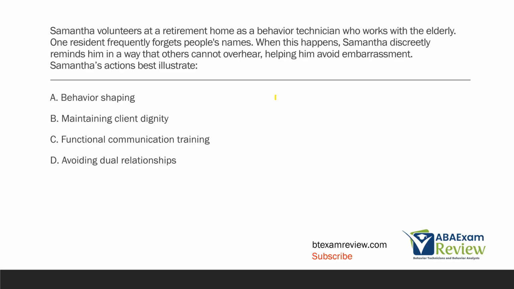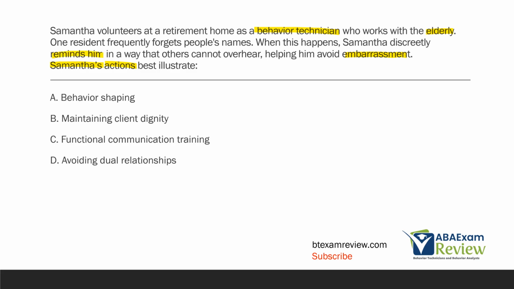Samantha volunteers at a retirement home as a behavior technician who works with the elderly. One resident frequently forgets people's names. When this happens, Samantha discreetly reminds him in a way that others cannot overhear, helping him avoid embarrassment. Samantha's actions best illustrate what? So we are analyzing Samantha here and what she is doing. We know she's volunteering as a behavior technician. Okay, so she's adhering to our ethical code and our task list and is working with elderly people. One resident is always forgetting people's names, and when that happens, Samantha, to help avoid embarrassment, discreetly reminds him.